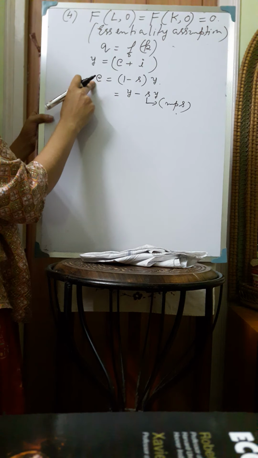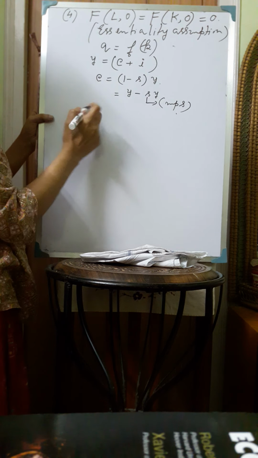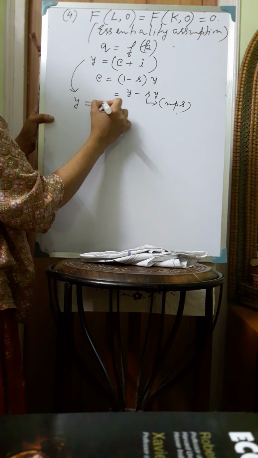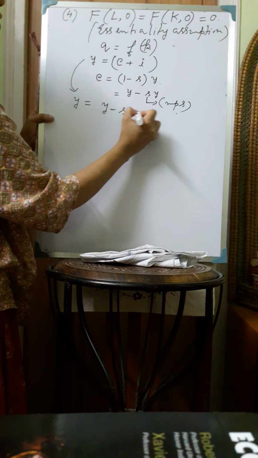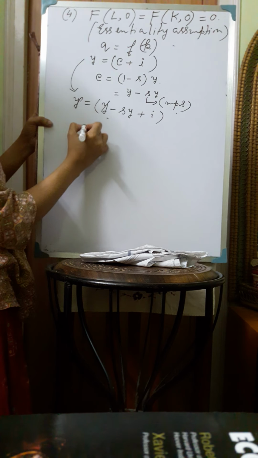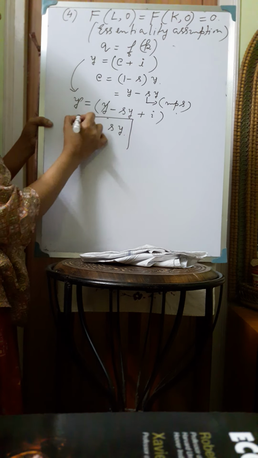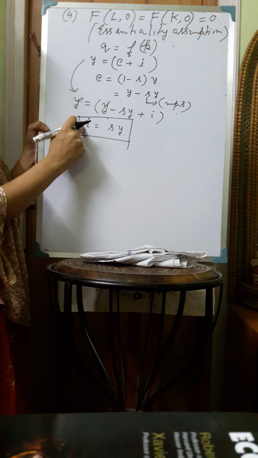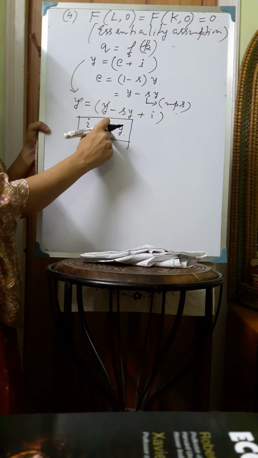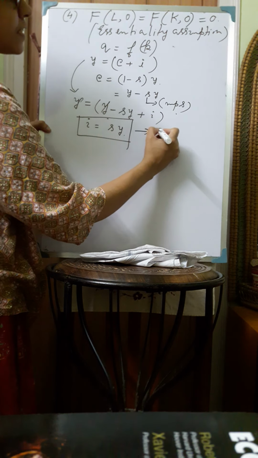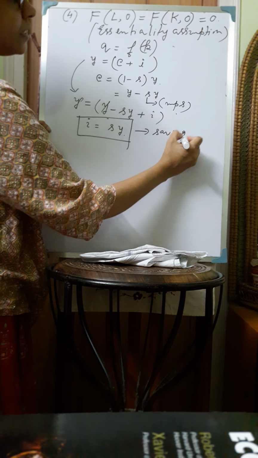Now we can replace this C by this expression. So we are getting from here Y is equal to Y minus SY plus I. So from here we are getting I is equal to SY. So what we are getting is that the total amount of investment per worker in the economy is equal to the total amount of savings per worker. So this is the savings-investment identity in the Solow growth model.